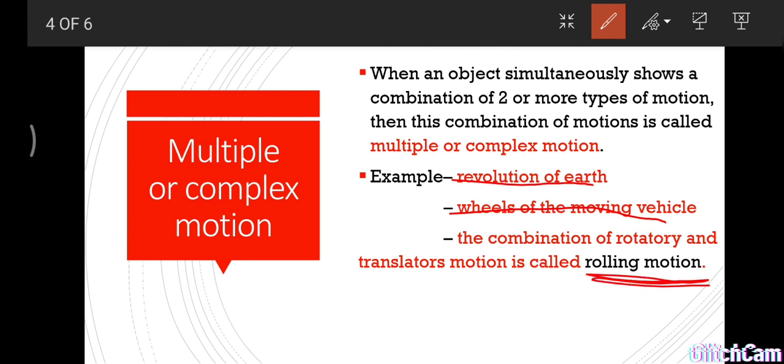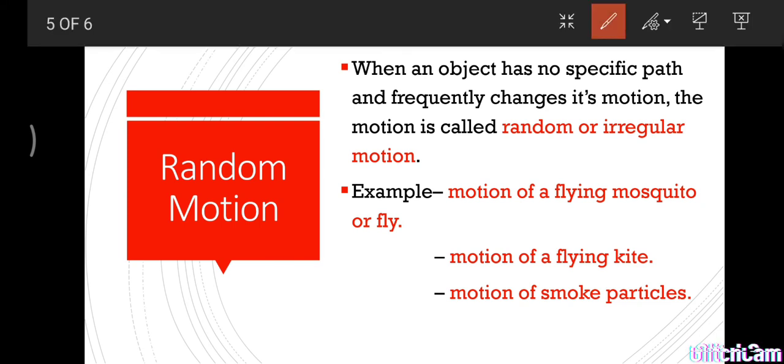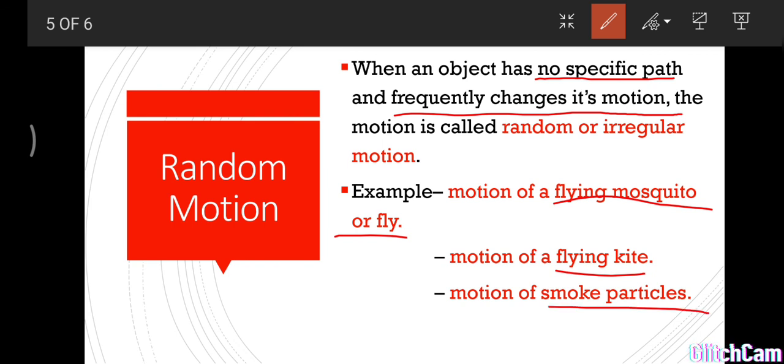Okay. So next we go for random motion. What is random motion? When an object has no specific path and frequently changes its motion, the motion is called random or irregular motion. Examples: the motion of flying mosquitoes or a fly, flying birds, a flying kite, and smoke particles. Just imagine particles coming out from a chimney. They are moving in different directions and do not follow any specific direction.